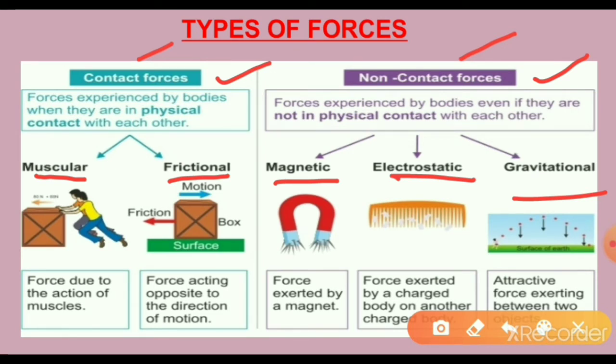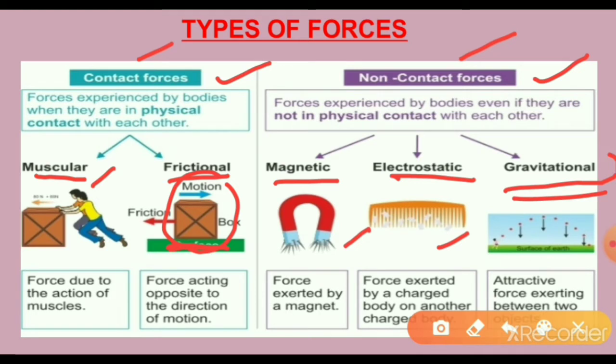Here, for example, the force due to the action of muscles is muscular force. And the force acting opposite to the direction of motion on the surfaces is the frictional force, whether it is a rough surface or a smooth surface. Magnetic force is the force exerted by a magnet. The force exerted by one charged body on another charged body is known as the electrostatic force.